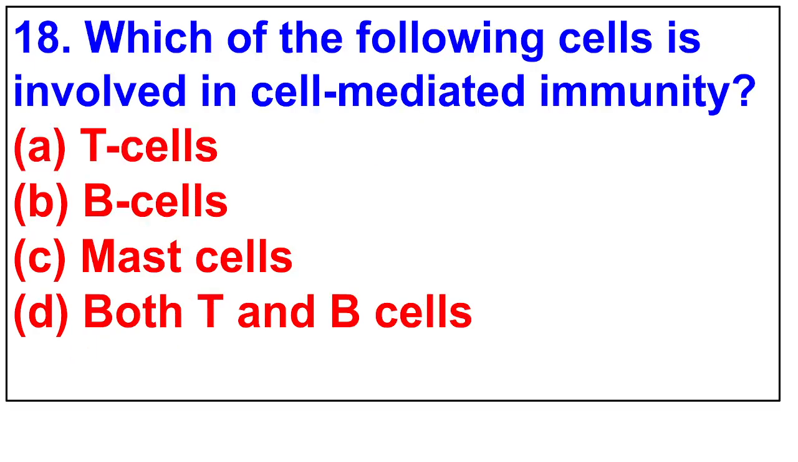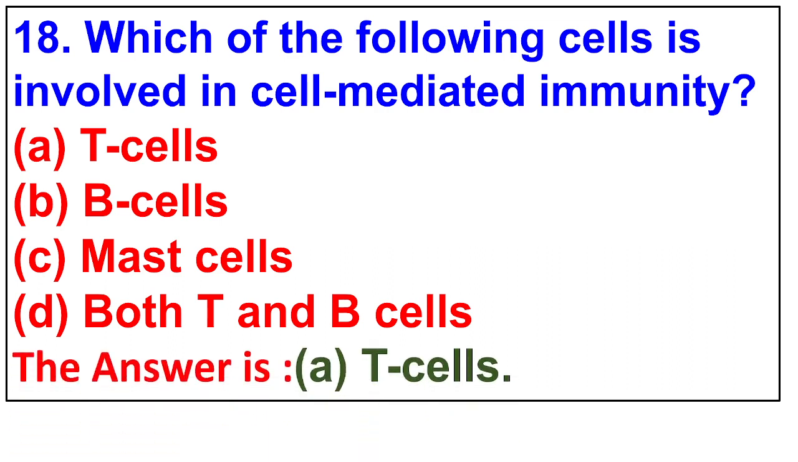18. Which of the following cells is involved in cell-mediated immunity? T cells, B cells, mast cells, both T and B cells. The answer is T cells.